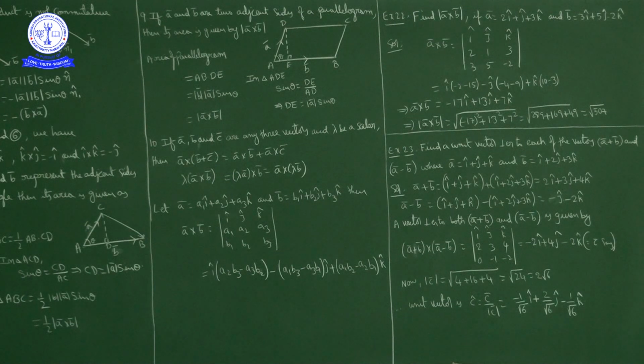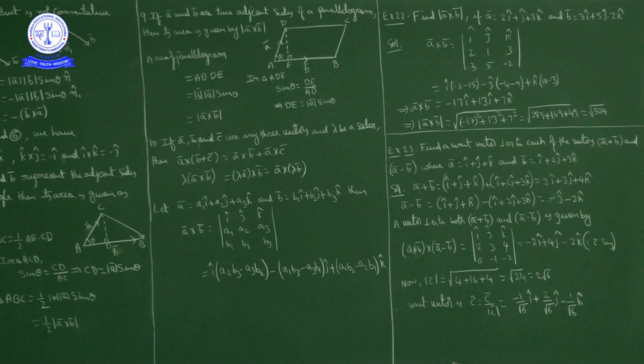Suppose ABCD is a parallelogram with adjacent sides AB bar as the vector b bar and AD bar as the vector a bar. These a bar and b bar are two adjacent sides of a parallelogram. Let theta be the angle between AB bar and AD bar.